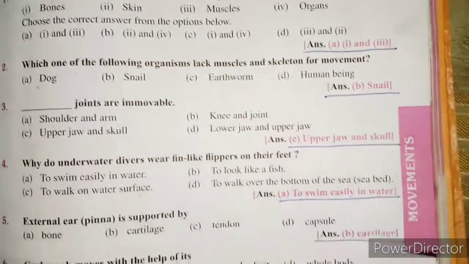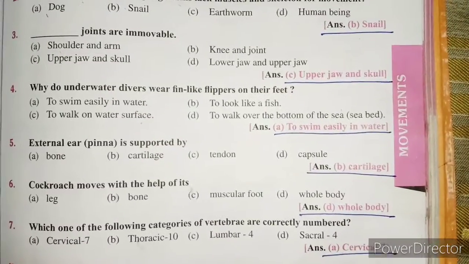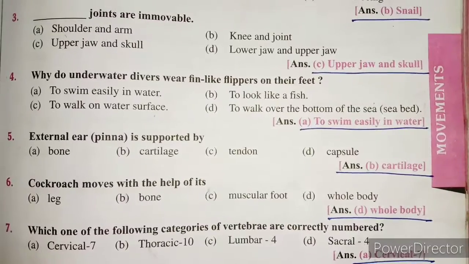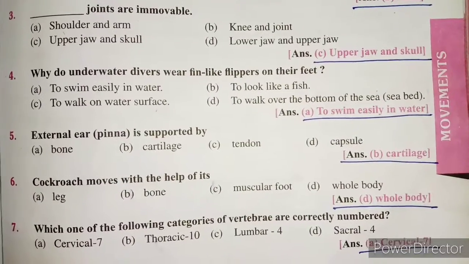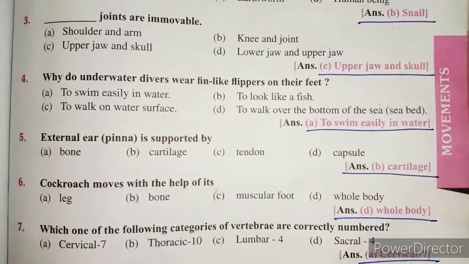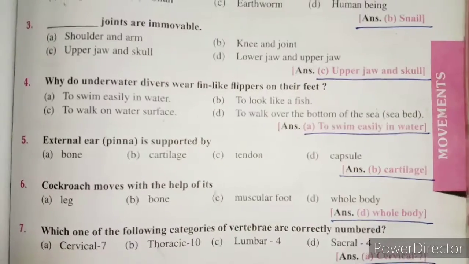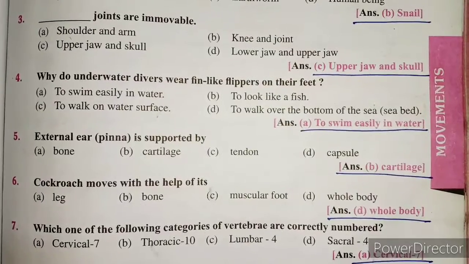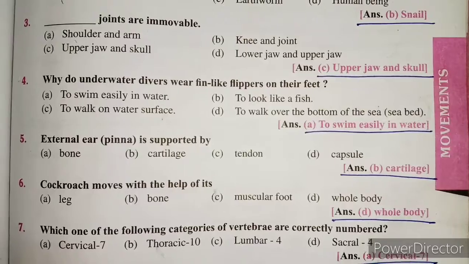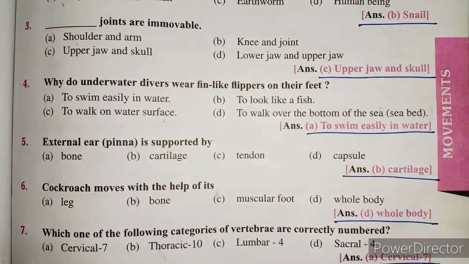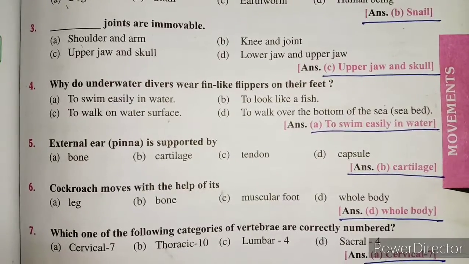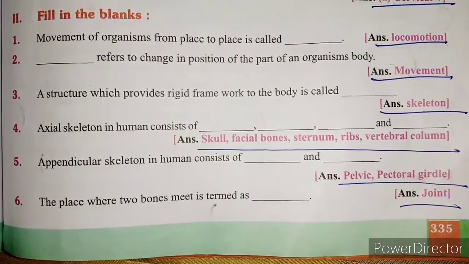5. External ear is supported by cartilage. 6. Cockroach moves with the help of its whole body. 7. Which one of the following categories of vertebrae are correctly numbered? Cervical 7.